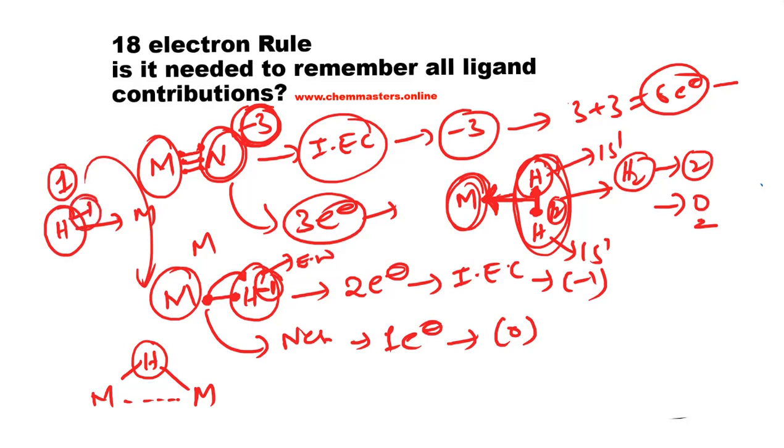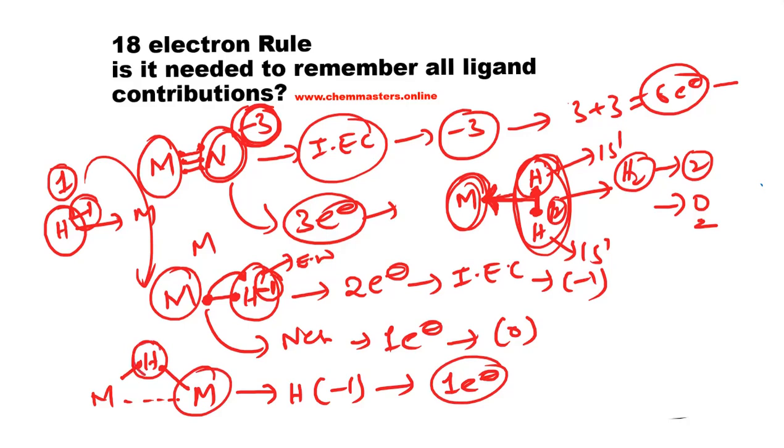Just remember that. And it can coordinate with the 2 metals, so for each of the metals, hydrogen is contributing 1 electron. That's why in total, the bridged hydrogen is contributing 2 electrons to the 2 metals.